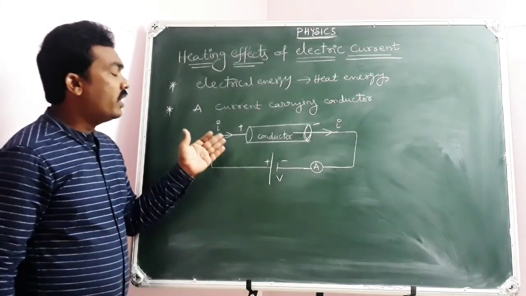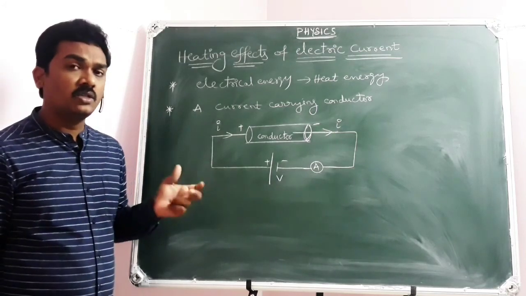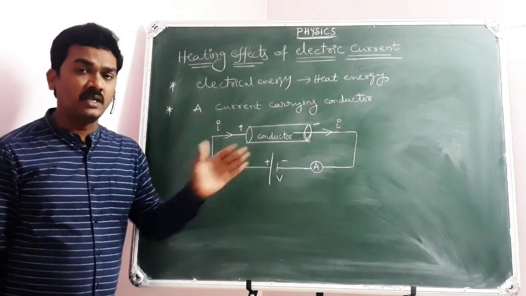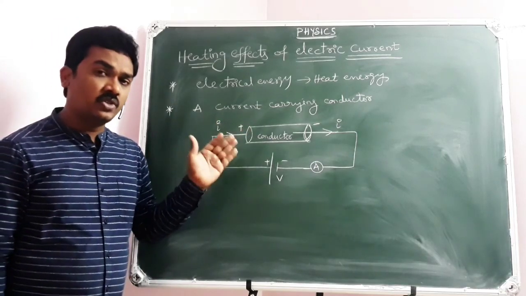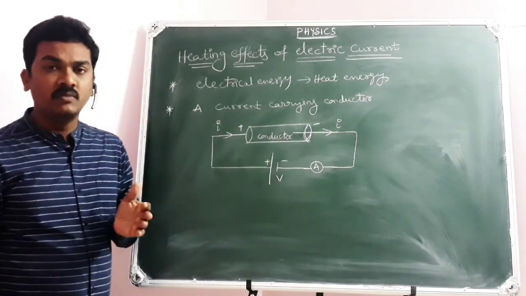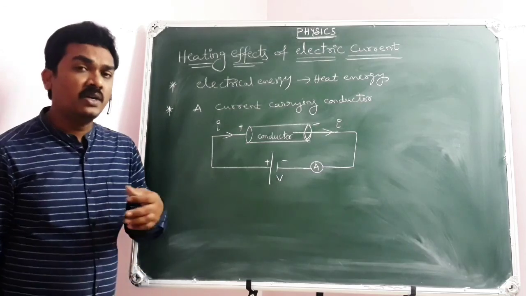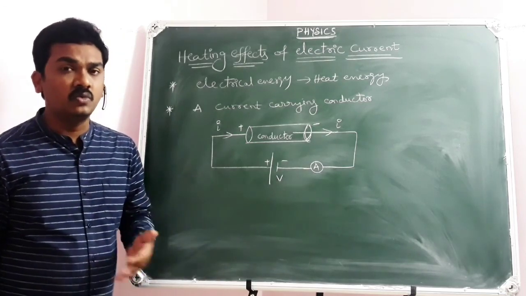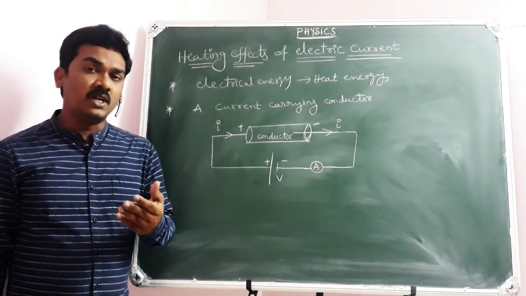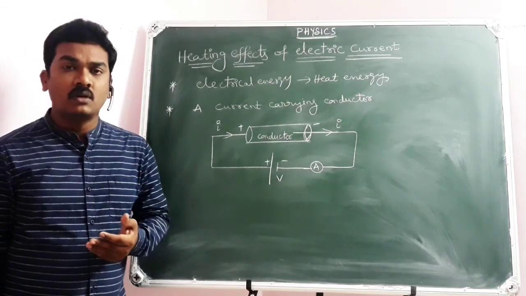Here, whenever there is current passing through the conductor, you know that the electrons will collide among themselves, and even with the lattice structure of the atoms within the conductor. During those collisions, a part of electrical energy can be converted into heat energy. You know very well the nature of the conductor to cause obstacles for the electron flow.